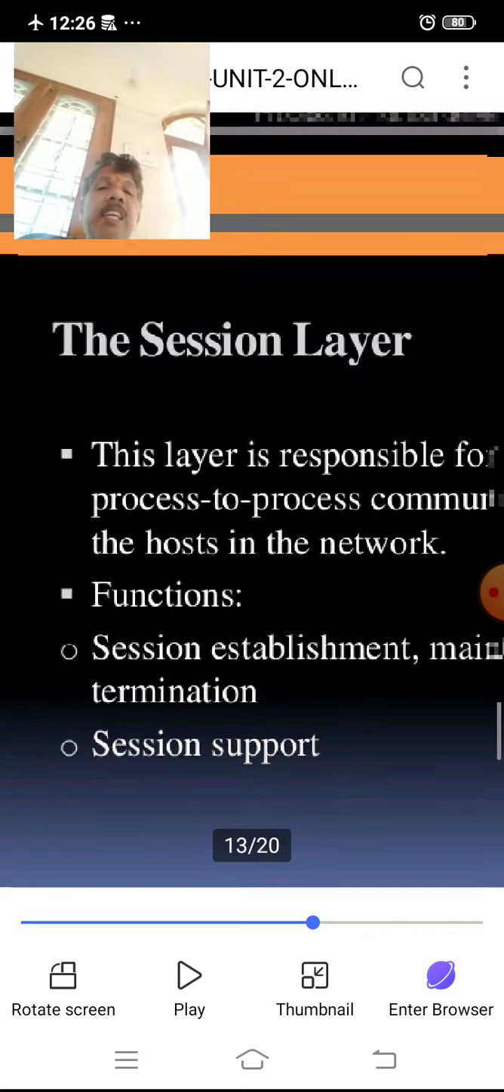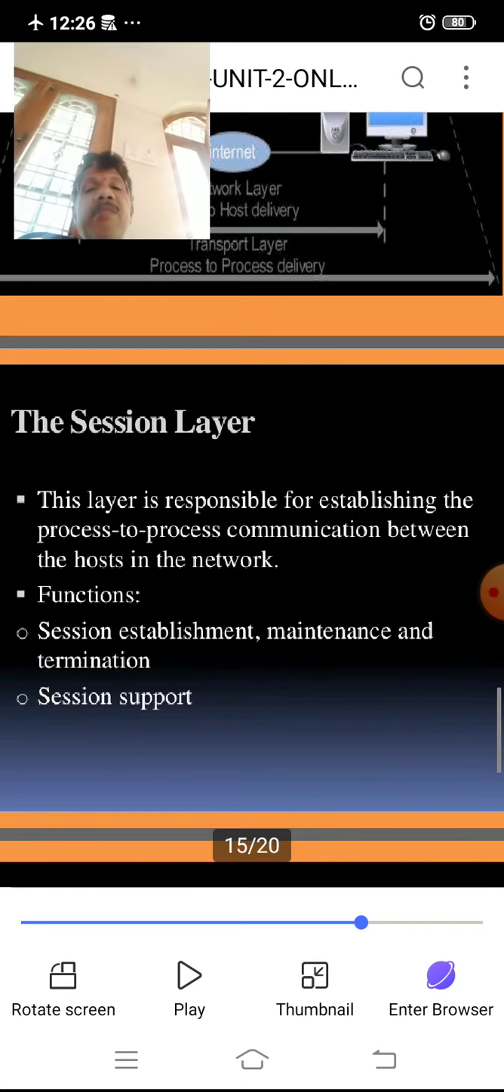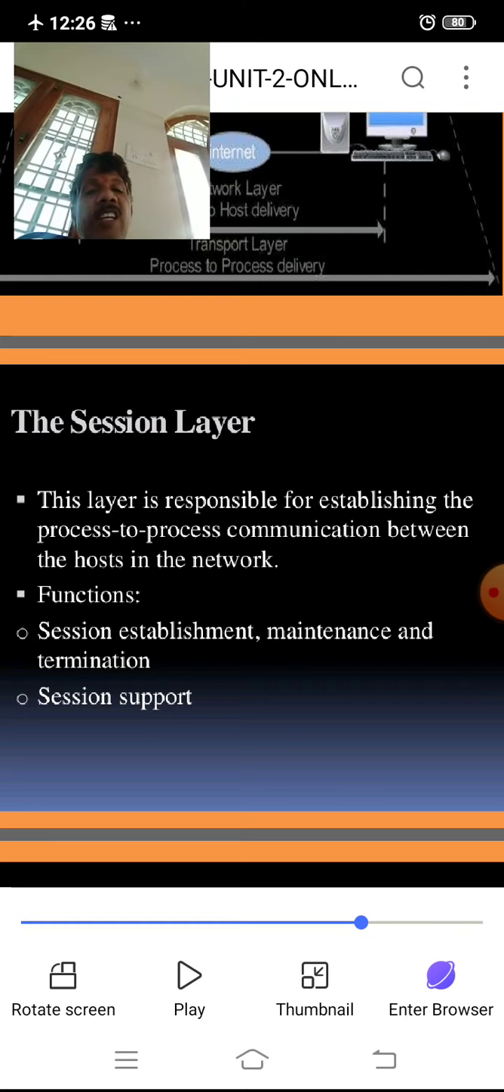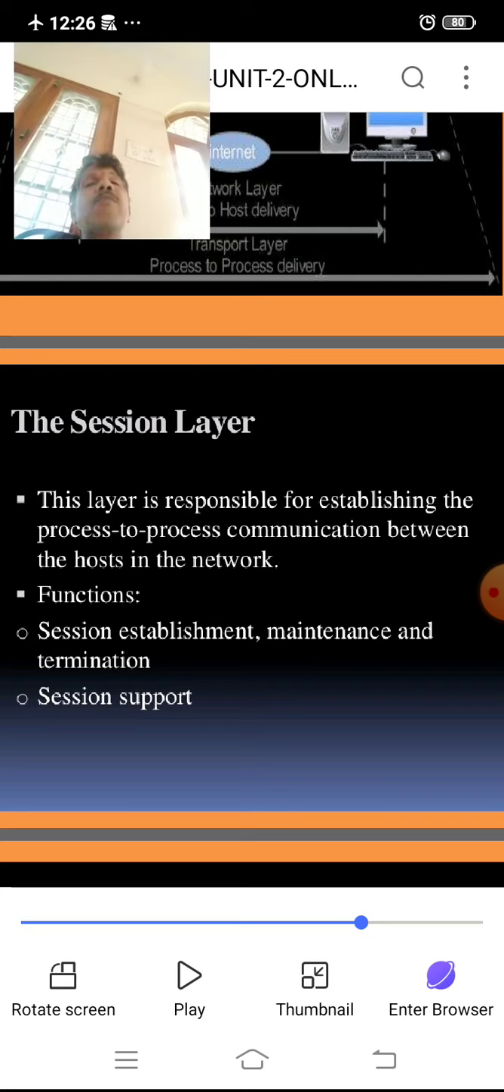That's why it plays important functions, that is session establishment, maintenance and termination. Session is established to start the data transfer. Once data is transferring, it should be maintained by the session layer. Once data transmission is completed, the session layer terminates that connection, and it supports sending messages in the form of sessions, that is called session support.